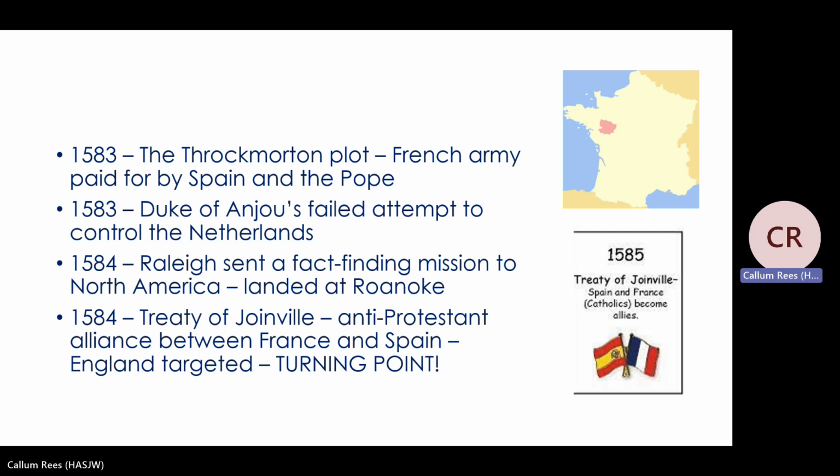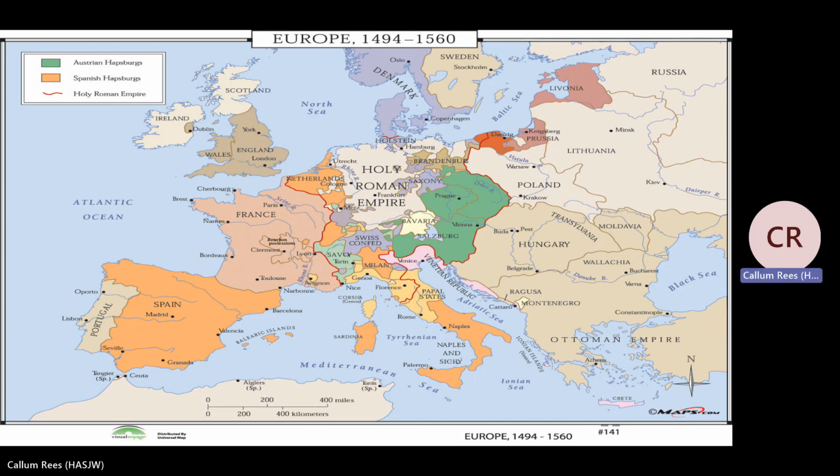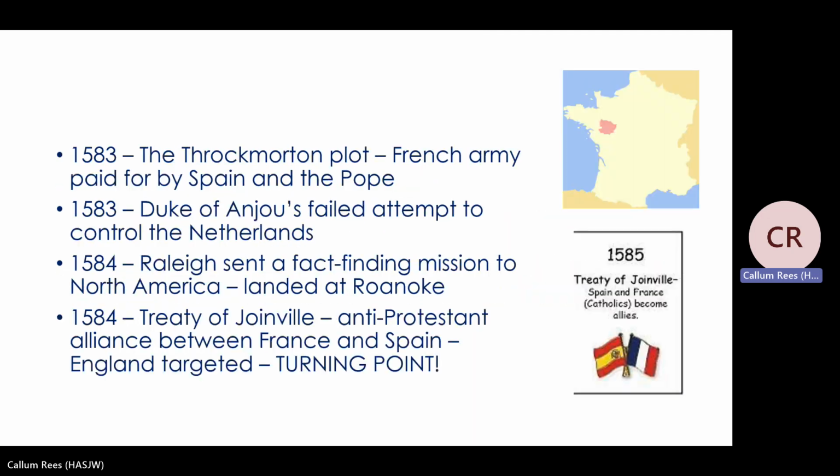Now, 1584 is a very, very worrying moment for England and Elizabeth, because there's a huge anti-Protestant alliance between France and Spain. England is now targeted. So if you go back to look at the map, England has now a big rivalry with Spain. Portugal is part of Spain, and France as well has joined the Spanish against the English. So look, England and Elizabeth are starting to feel like they've been surrounded.